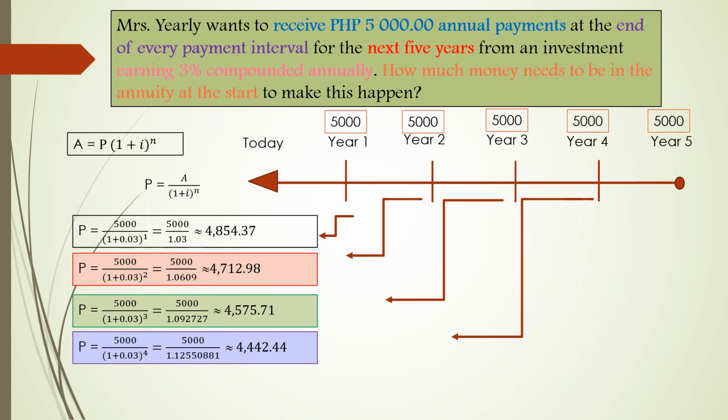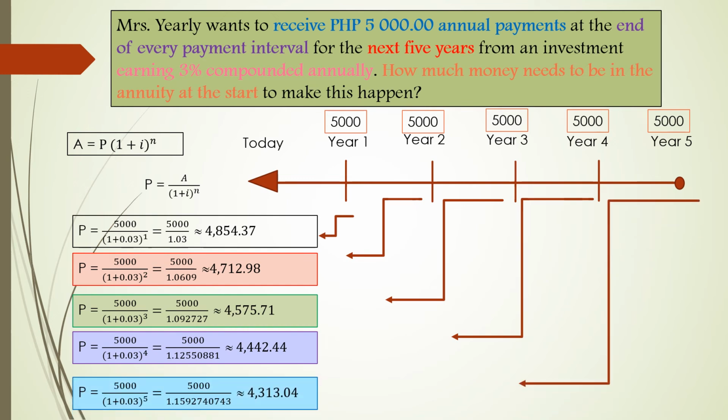So 5,000 divided by that number is approximately 4,442.44. And then for the fifth year, P equals 5,000 over quantity 1 plus 0.03 raised to 5, equals 5,000 over 1.1592740743.